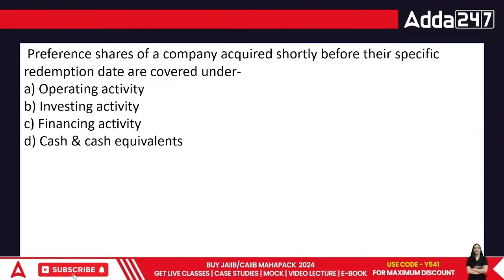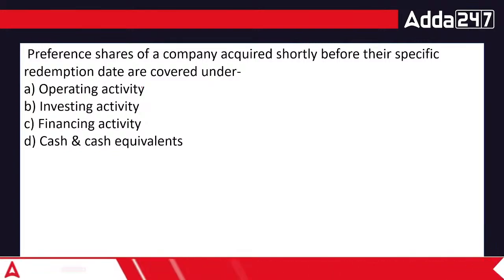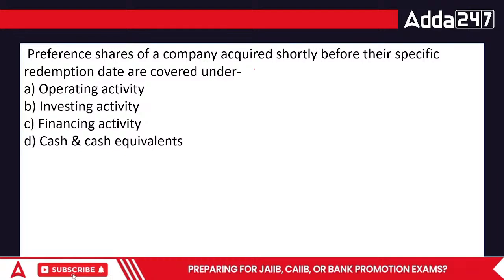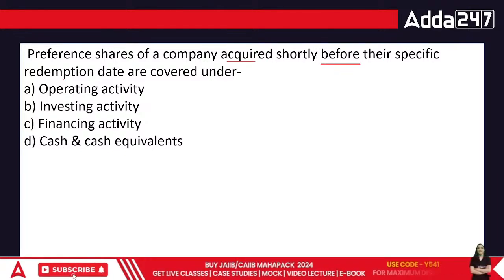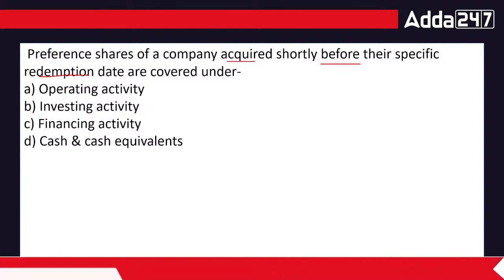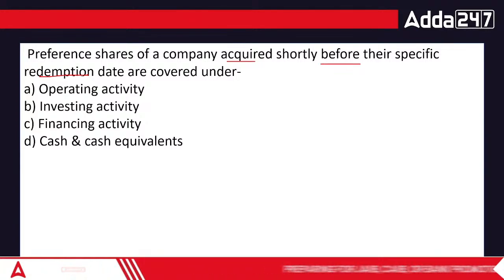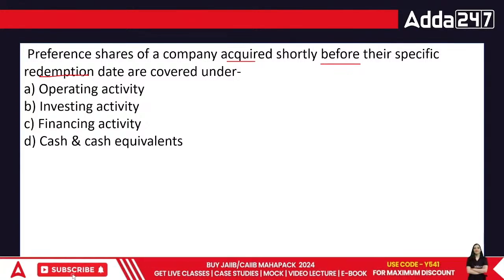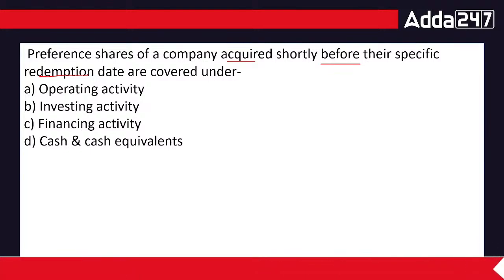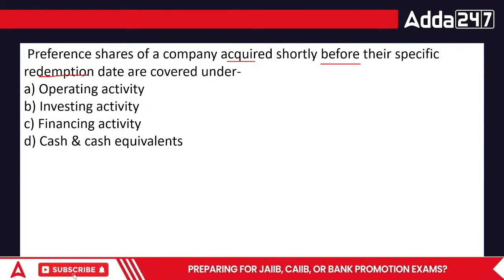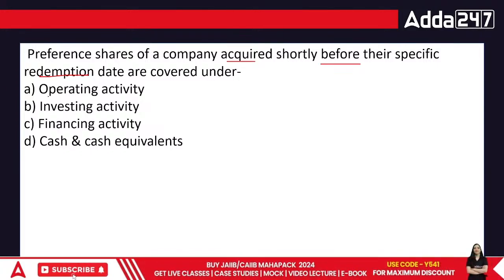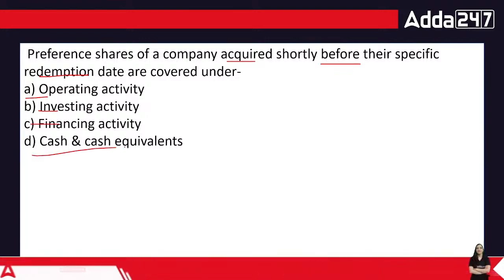Preference shares of a company acquired shortly before their specific redemption date are covered under. Preference shares of the company acquired shortly before their specific redemption. We acquired them and we are just going to redeem them. Ultimately, we have bought them to sell them, isn't it? If we bought something to ultimately sell that thing, that means we are not trying to hold it for a longer period. And if we are not trying to hold something for a longer period, then treat that specific thing as operating activity, investing, financing, or cash and cash equivalent.